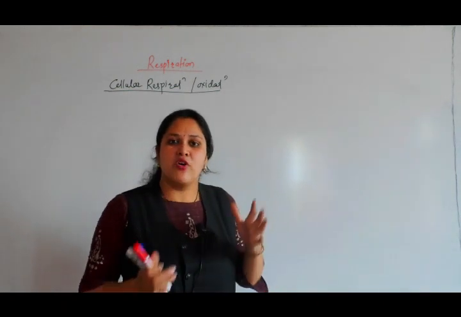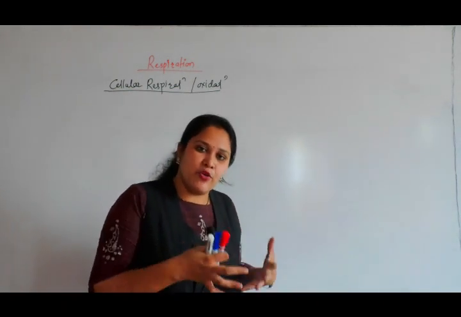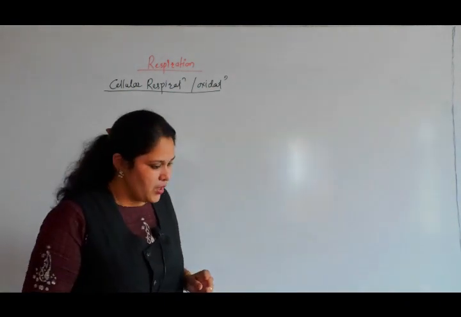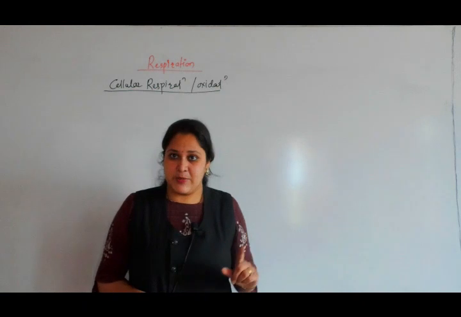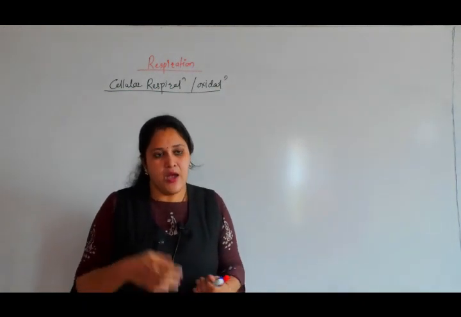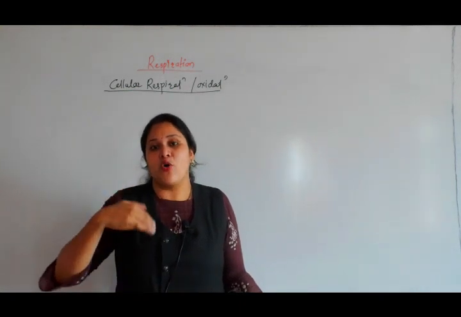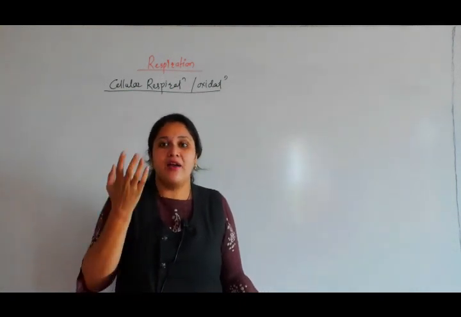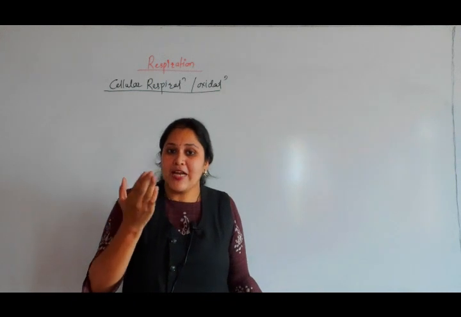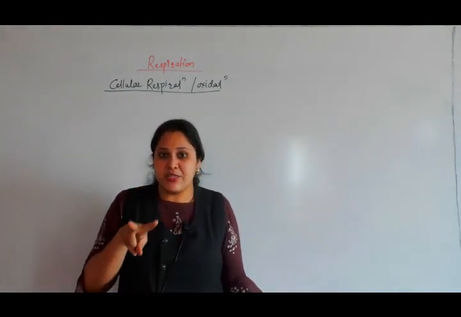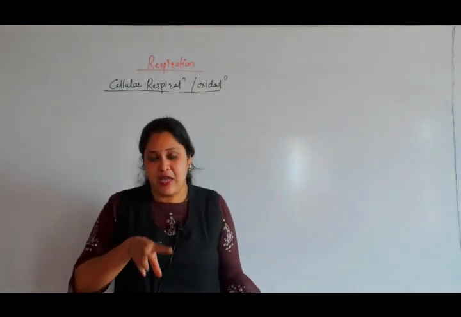Why oxidation? Because oxygen is involved, it brings about oxidation of raw material, so it is also called oxidation. Now don't get confused between respiration and breathing. When we are respiring, what are we doing? We are taking in oxygen and giving out CO2. That process is called breathing. Breathing and respiration are two different things.